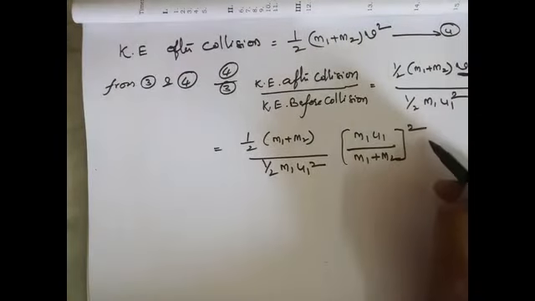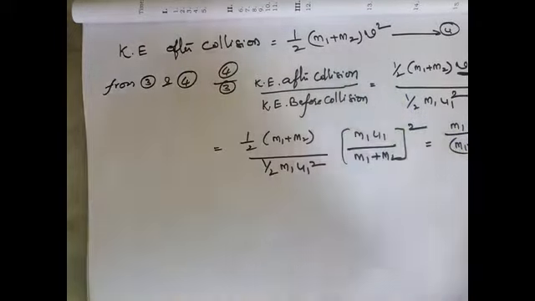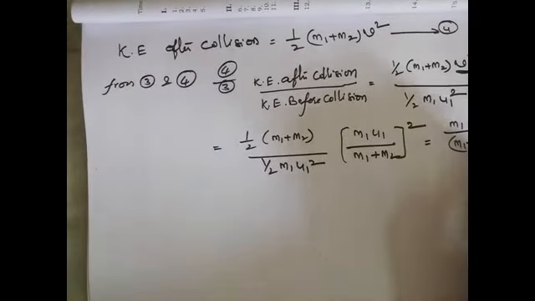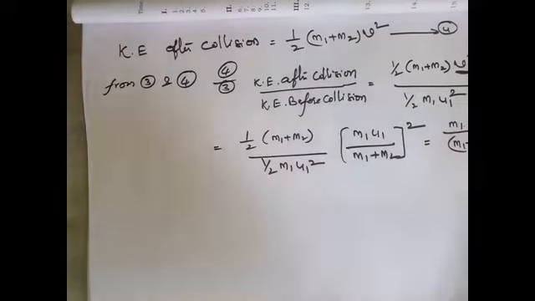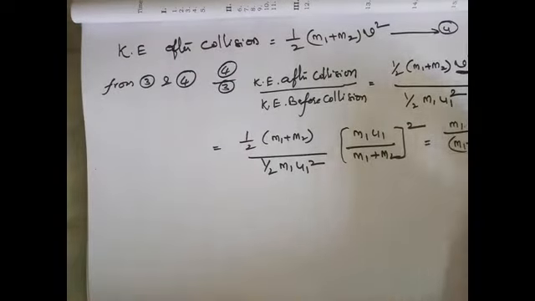So finally we get m1 by m1 plus m2. Here m1 is the mass of the first object and m1 plus m2 is the total mass after the collision, so it is less than 1.